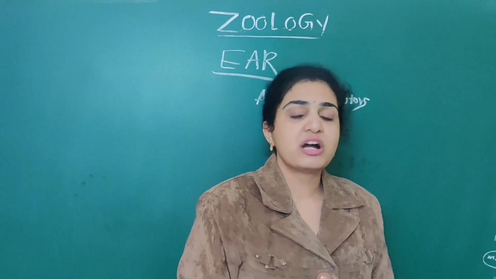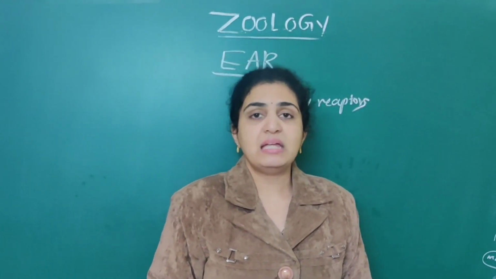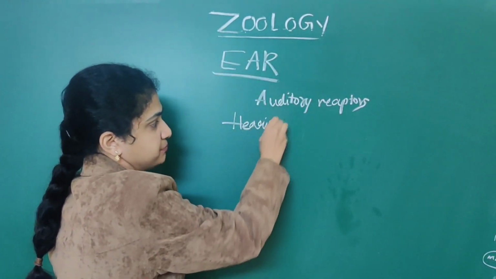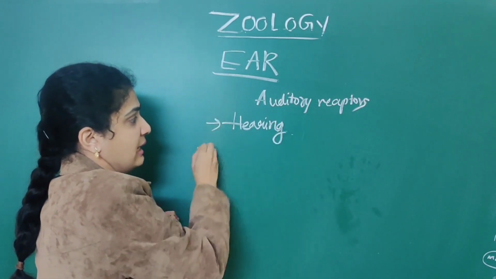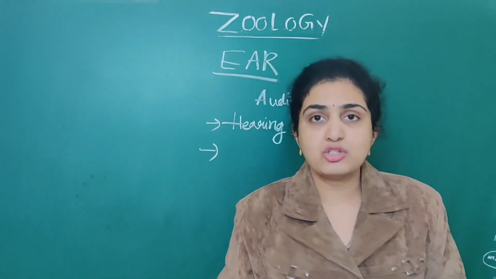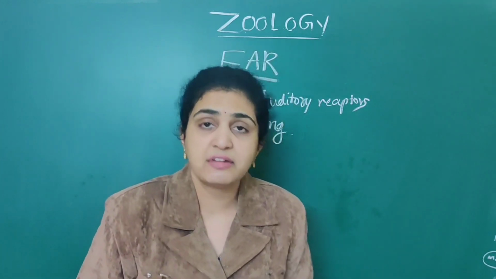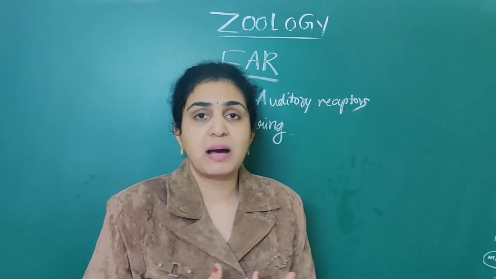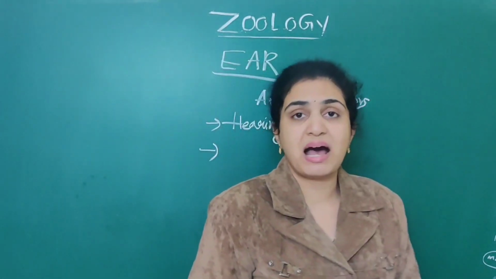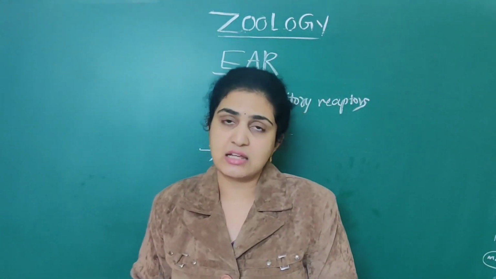What are the main two functions of the ear? Mainly it plays an important role in the hearing process, as well as it plays an important role in balance of our body. Means balance of the posture as well as our balance. Everything is associated with the ear only. Maintenance of balance, body posture as well as equilibrium. Everything is associated with the ear itself.